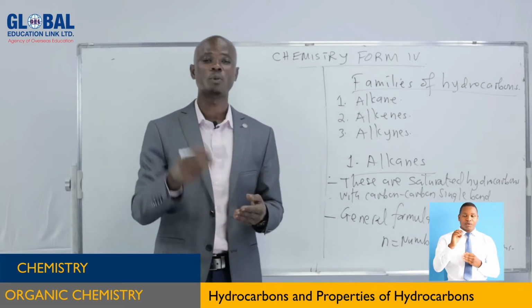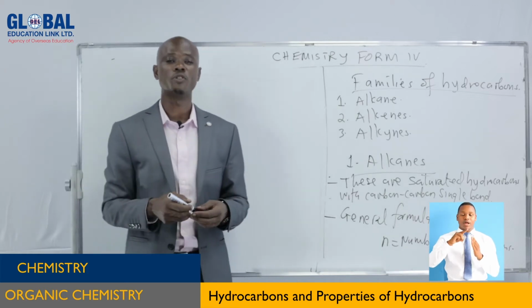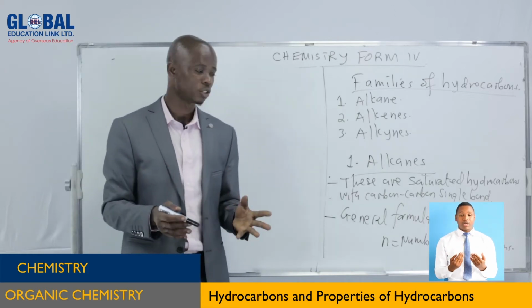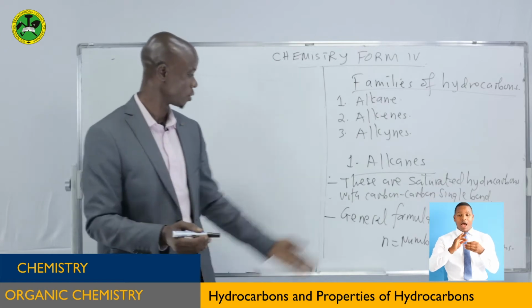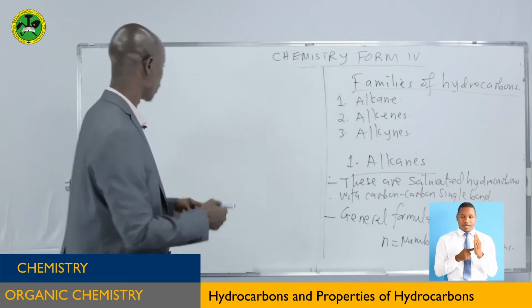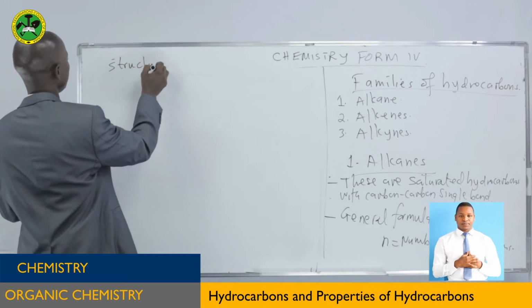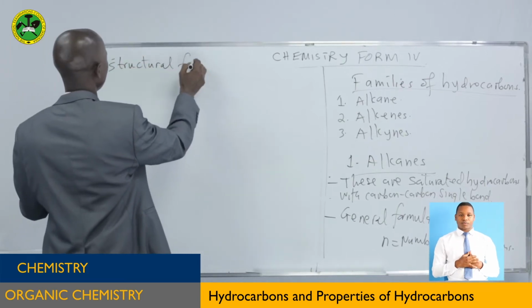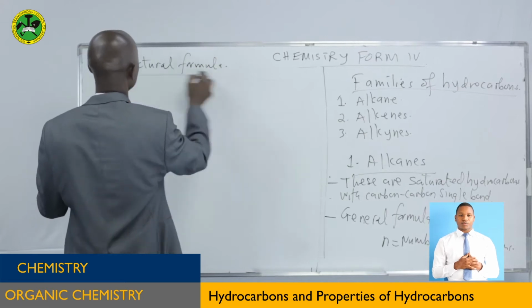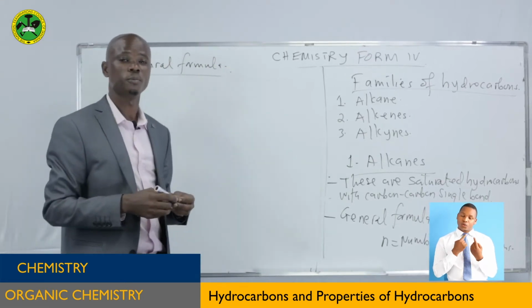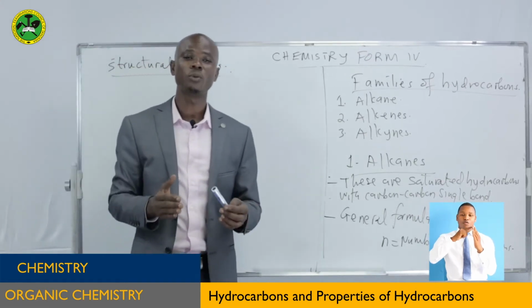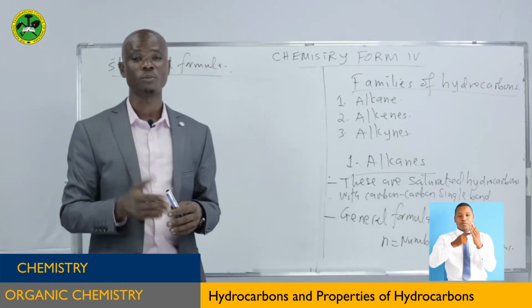So at this level, I'm going to introduce to you another type of formula, and this is the structural formula. It is important to understand this one because we'll be passing through it several times. When you talk about a structural formula, we are talking about the formula which shows the arrangement of atoms in a molecule.